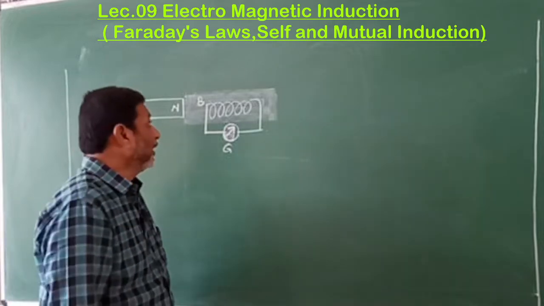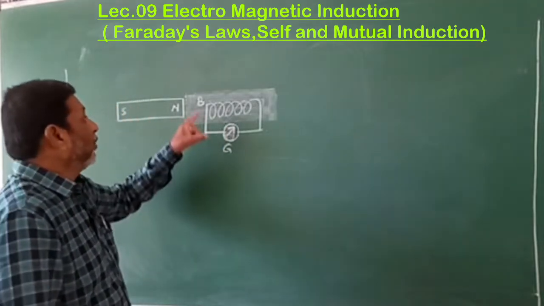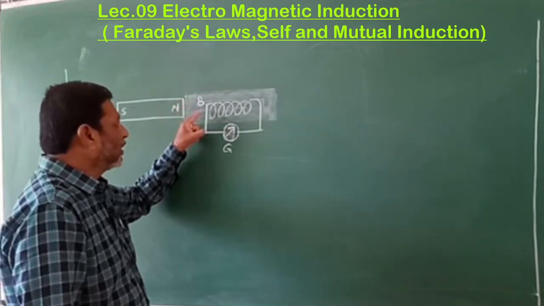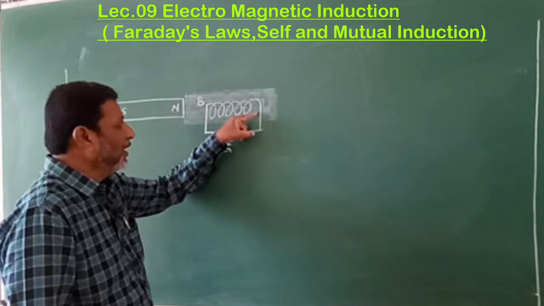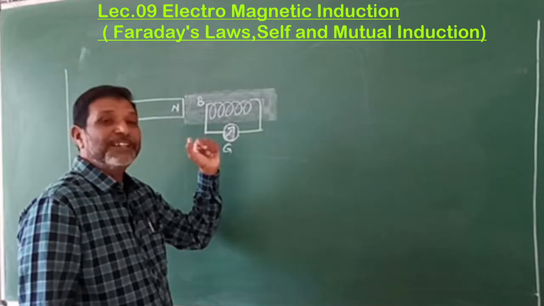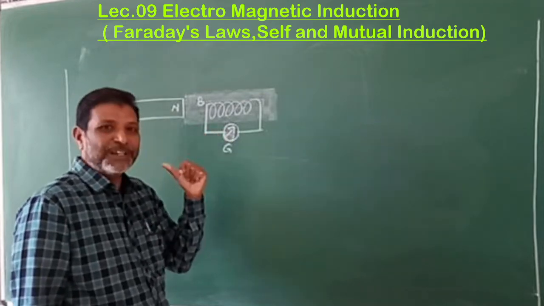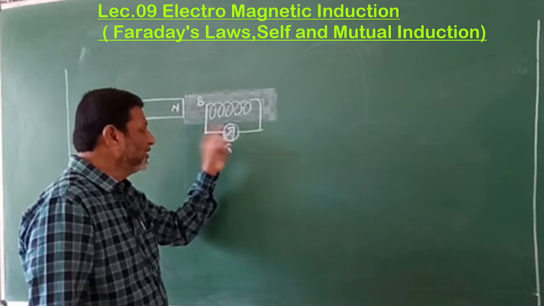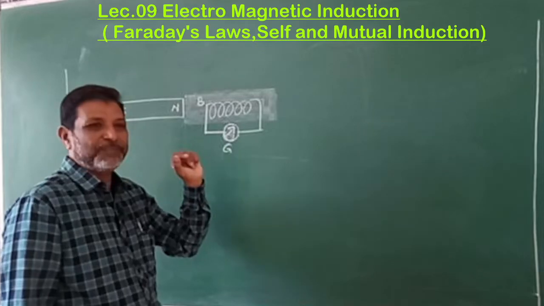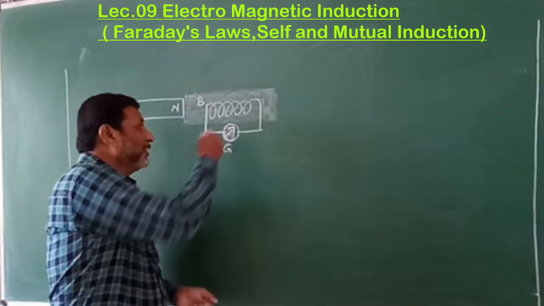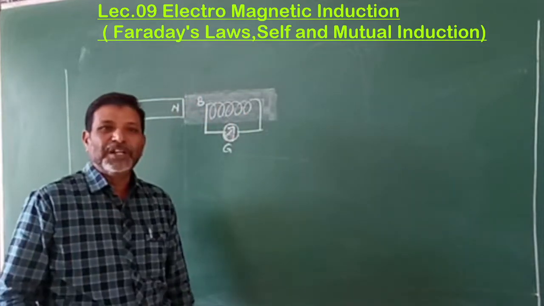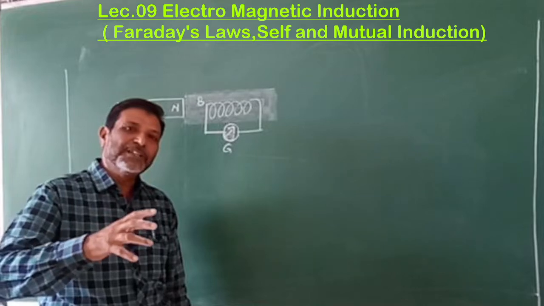Once again, by using this magnetic field, if the current is produced, then to flow that current we have used a conductor in the form of a coil. How to understand that there is a current in this conductor? By using the galvanometer. Therefore, a galvanometer is connected. If there is a current, it gives the deflection. If you get the deflection in the galvanometer, then it shows that there is a current in the conductor. If there is no deflection, then there is no current in it.